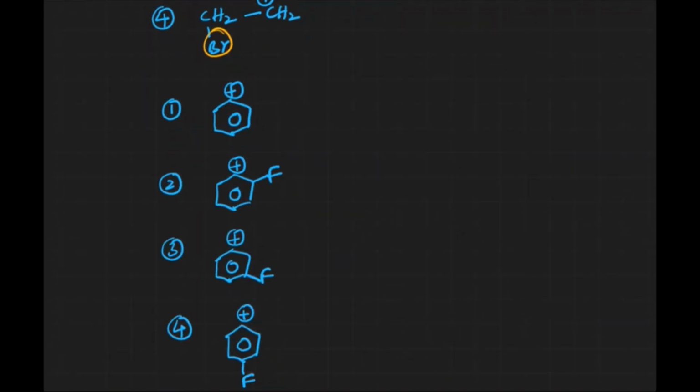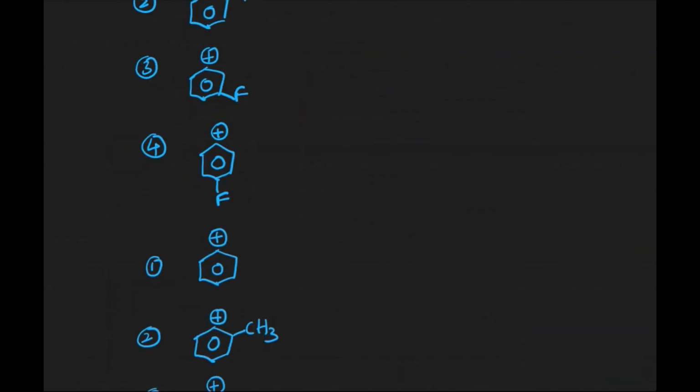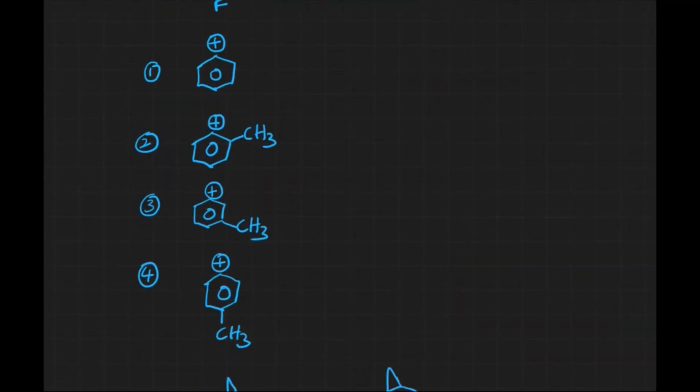Now if we see the phenyl cation, we should only remember that there is no mesomeric effect there. There is only the inductive effect, and we know that it is a distance dependent effect. Fluorine is a minus A group, which generally decreases the stability of carbocation. That is why the order is going to be 1, 4, 3, 2.